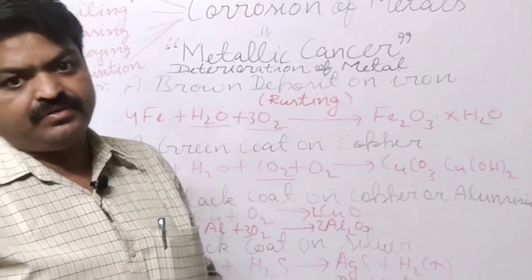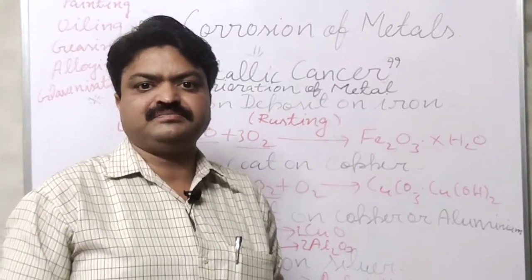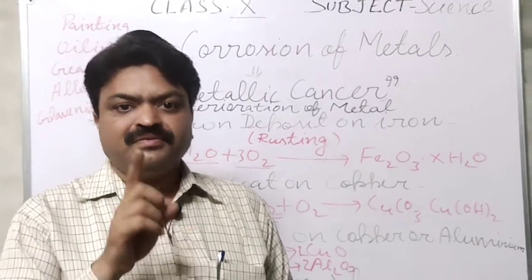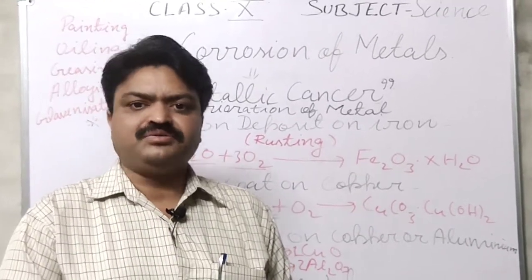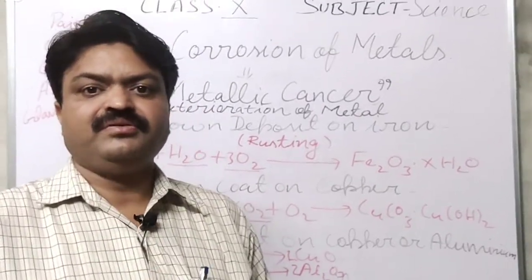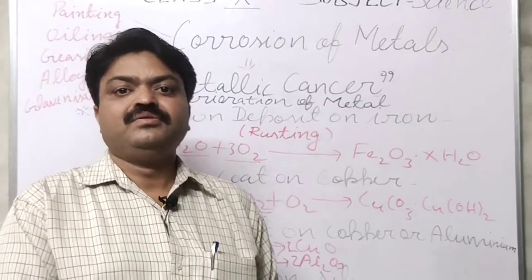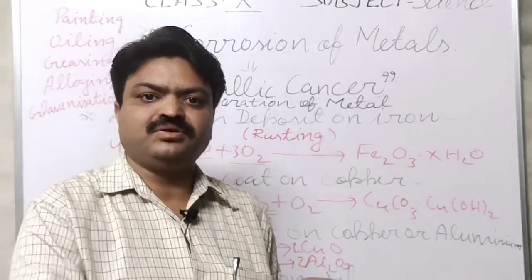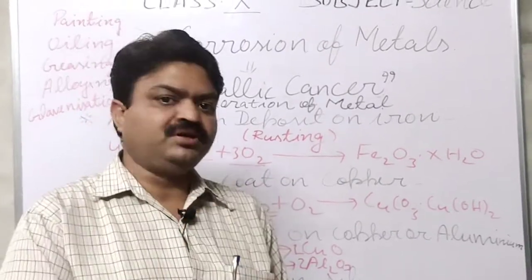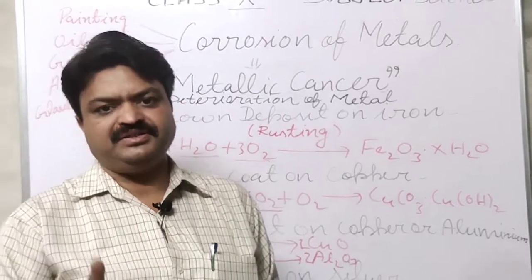Iron converts into powdery substance, and that powdery substance is mixed with the soil, and that iron is utilized by the plants to get the nutrients, student. So rusting also provides nourishment to the soil, or it maintains the texture of the soil, student. So we can say that the corrosion is advantageous.